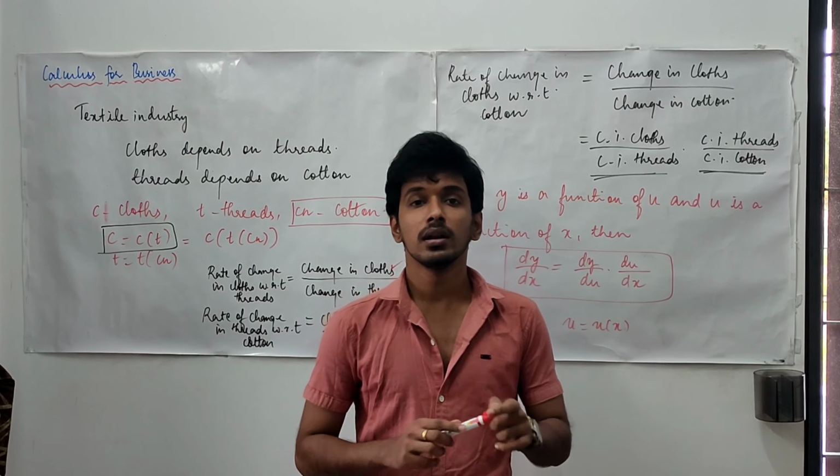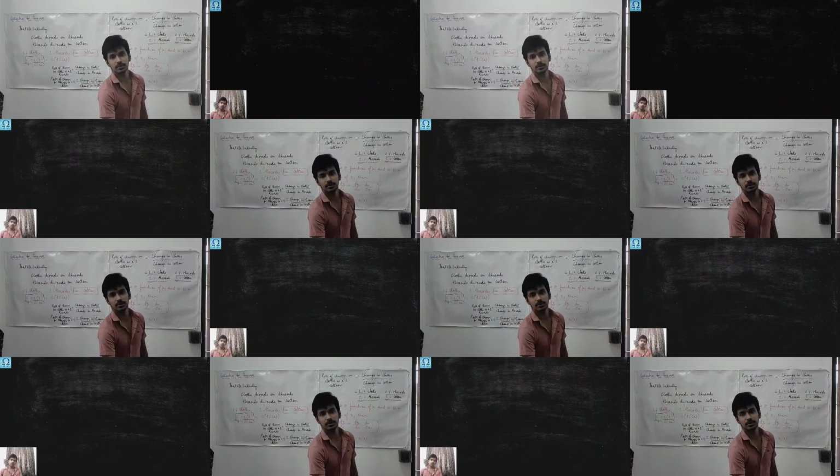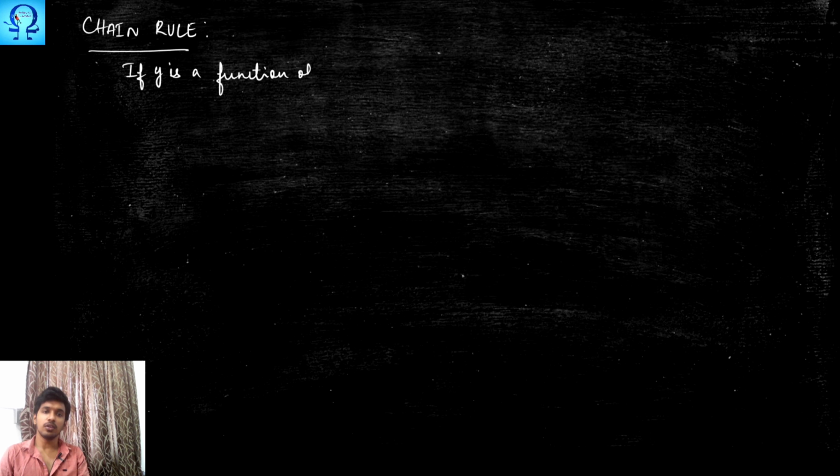Now let us see some problems on this concept. Let us now begin the technical aspects of chain rule. Let me repeat what I have said: y is a function of u and u is a function of x.